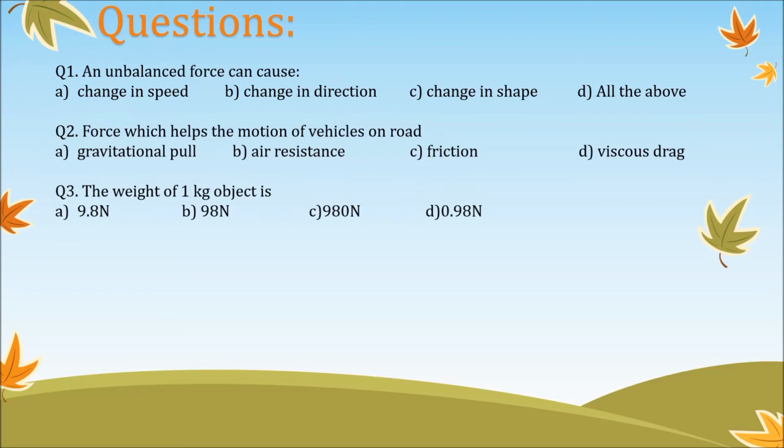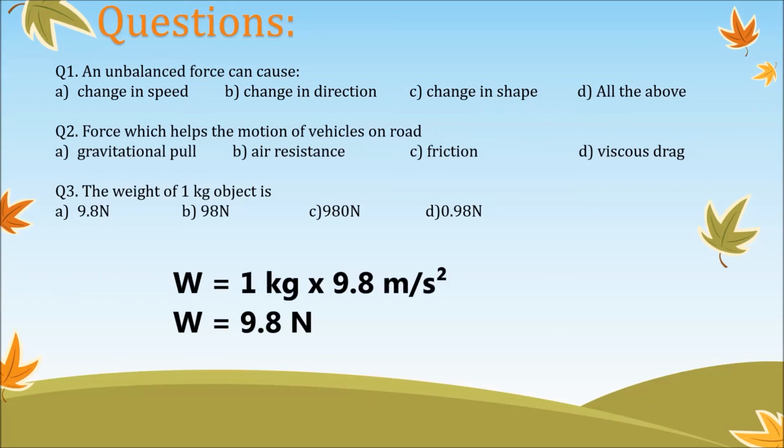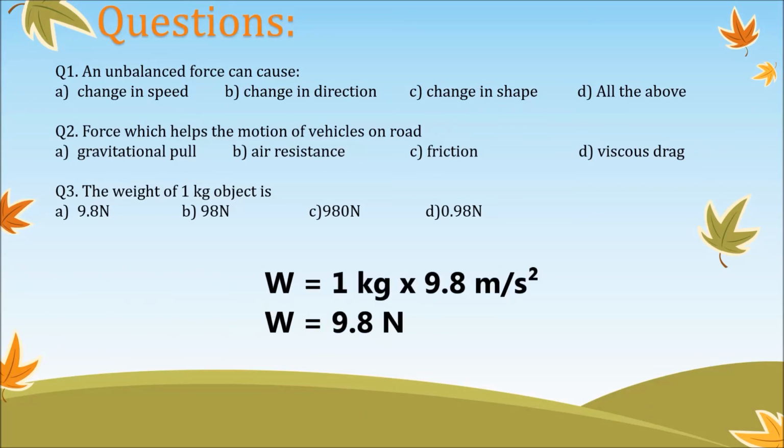Question number 3. The weight of 1 kg object is? Weight is the force experienced by a body due to the gravitational pull of the earth. So weight is equal to mass into acceleration due to gravity, whose value is 9.8. 1 kg into 9.8 meter per second square, that is 9.8 newtons. So the option is A.